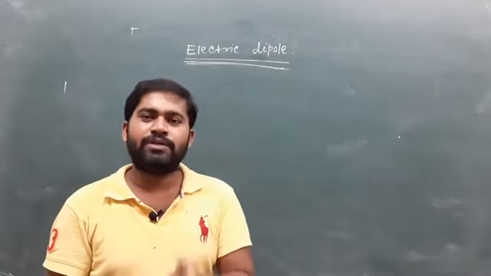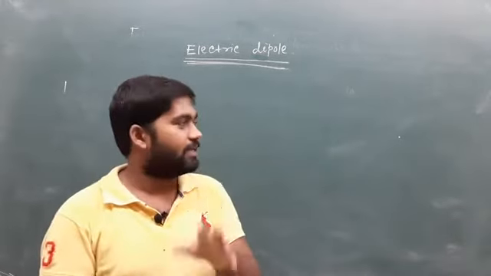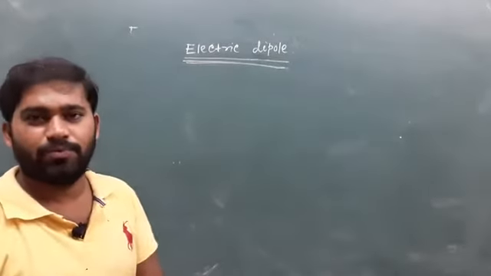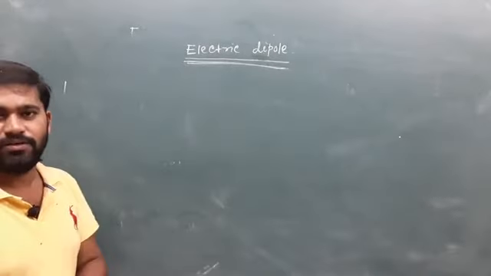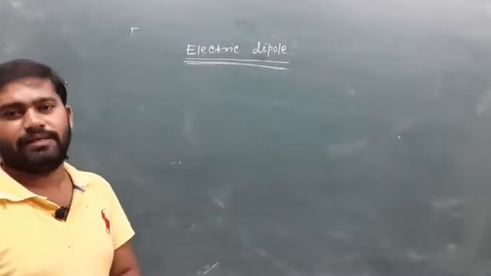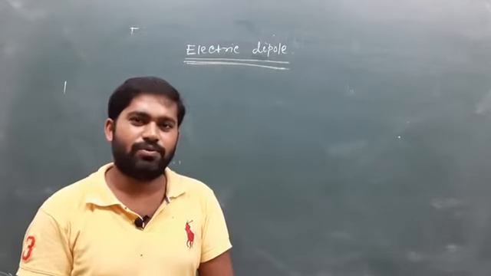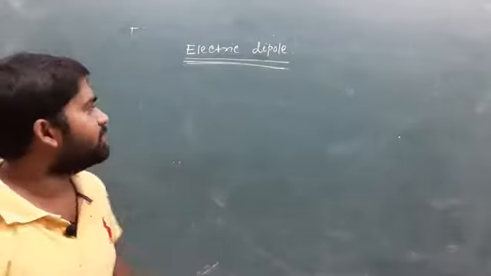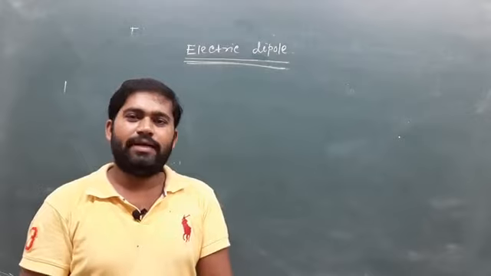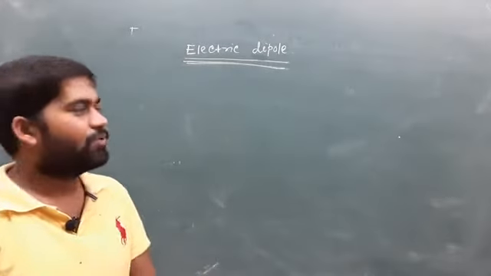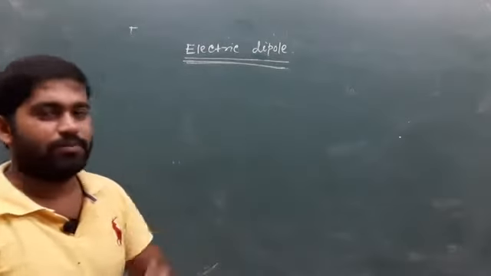When two charges are separated by some distance, they constitute an electric dipole, and they must be of opposite nature. But the important thing is that both charges must have the same magnitude. So a simple definition: two equal and opposite charges separated by some distance constitute an electric dipole.